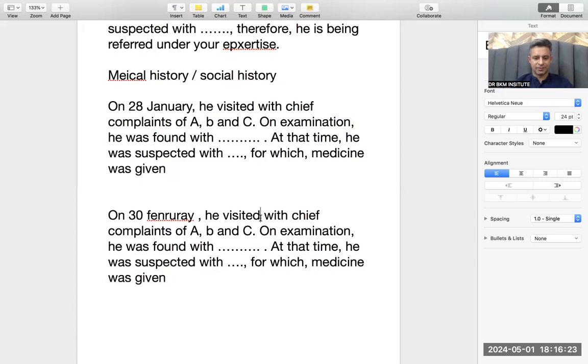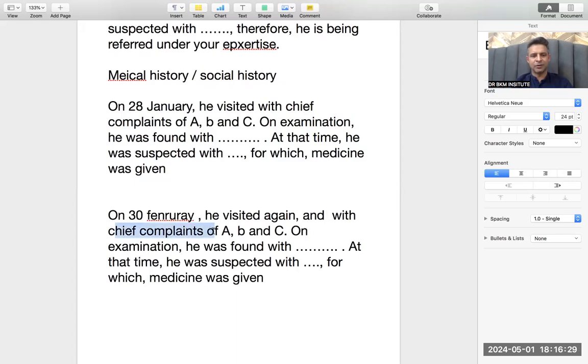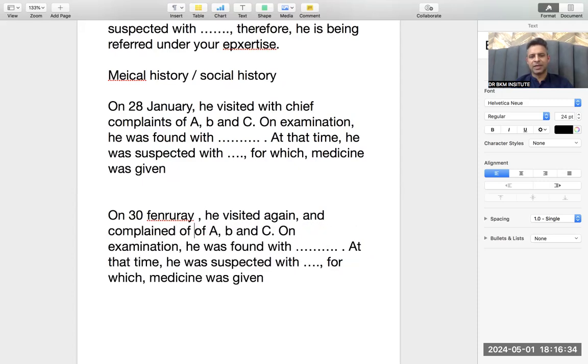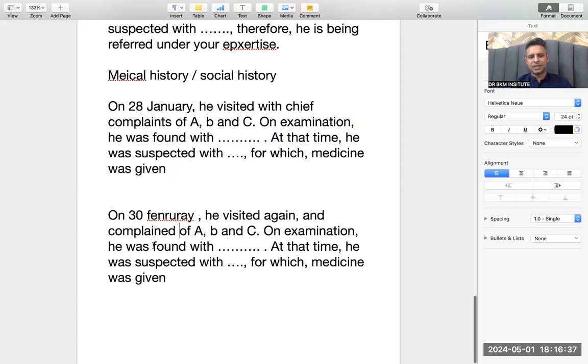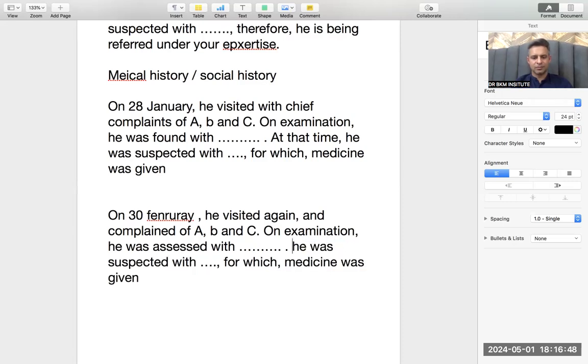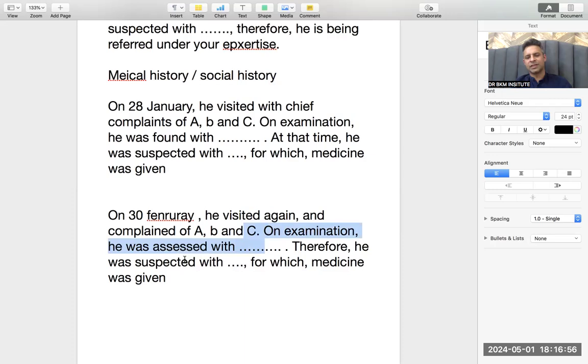He visited again. Little bit of shuffling of some sentences, and complained of. It's just to change the wordings. Otherwise, I am writing the same, and complained of A, B, and C. On examination, he was found with, he was assessed with, just changing of words. I will remove this because I don't want to repeat it. Therefore is also a good word. He was having these symptoms. He was having these signs. Therefore, he was suspected with this, for which this medication. Means the second paragraph will also remain the same in grammar and everything.